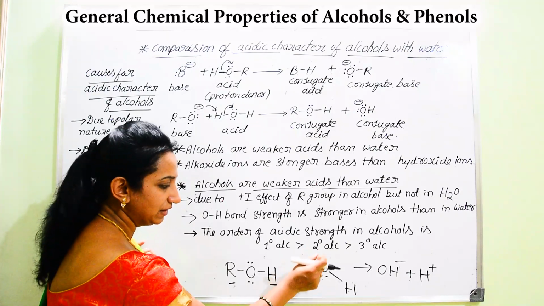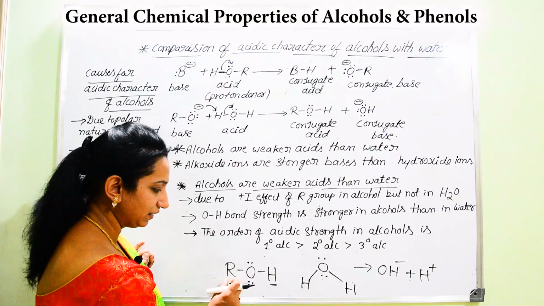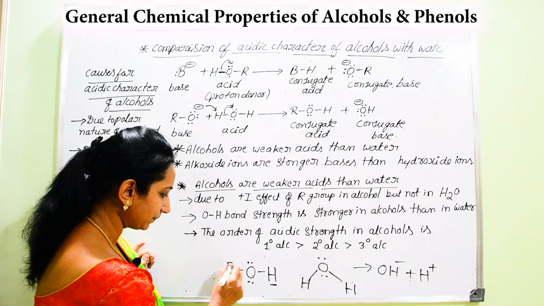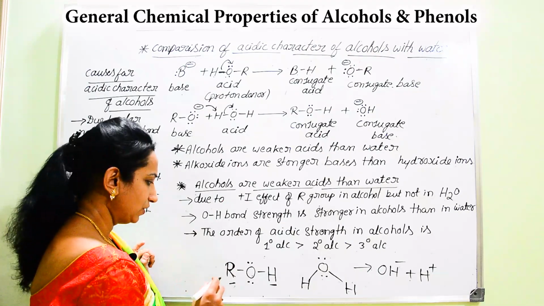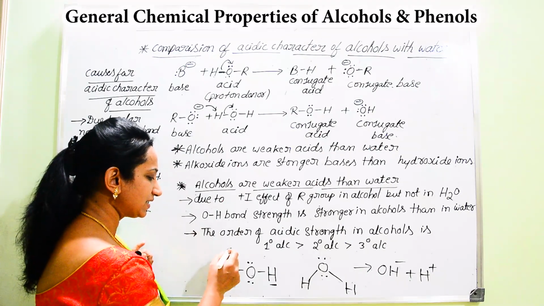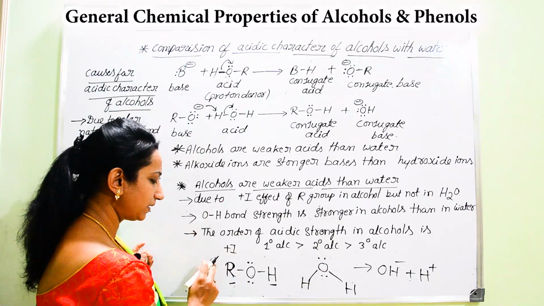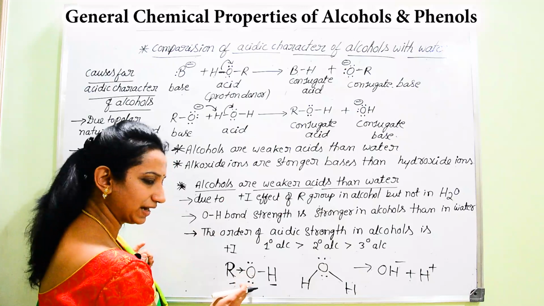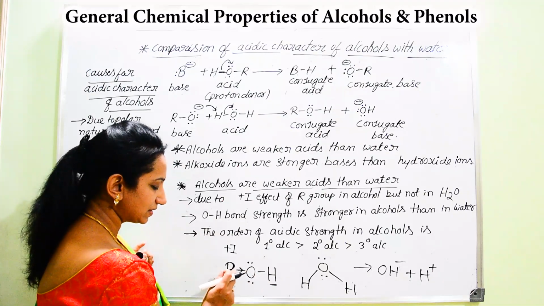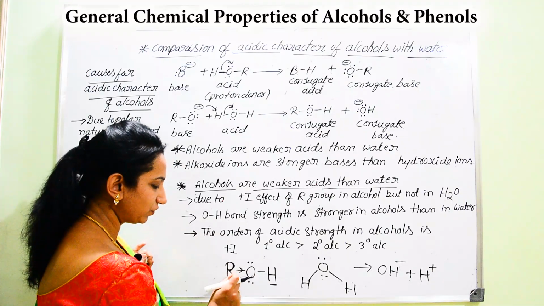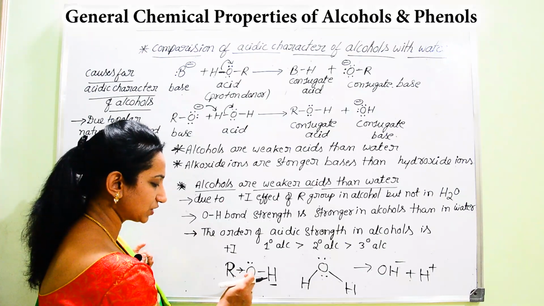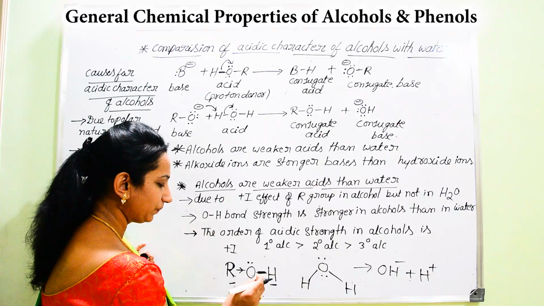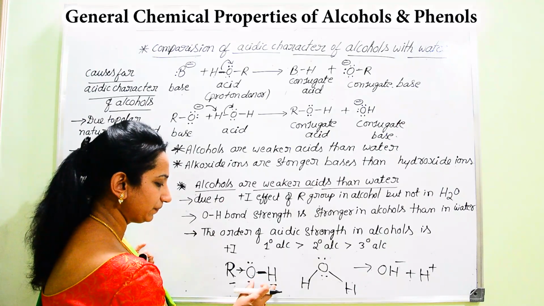It is not exhibiting inductive effect like in the alcohol group, where we can find R is exhibiting inductive effect. So it is exhibiting plus I effect. Once it exhibits plus I effect, it is releasing electron towards the oxygen atom. Now once there is a group which is helping for the release of electron towards the oxygen atom, the OH bond will become stronger.